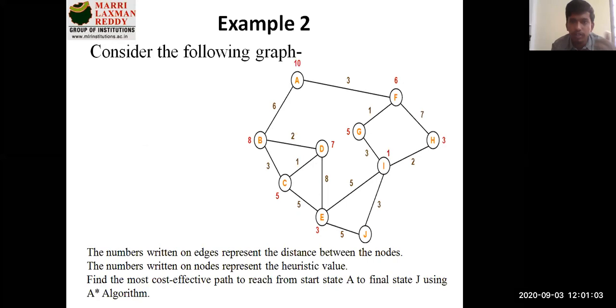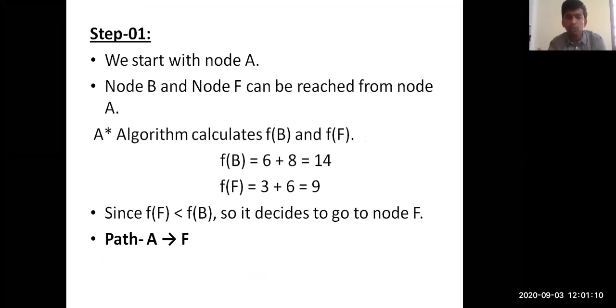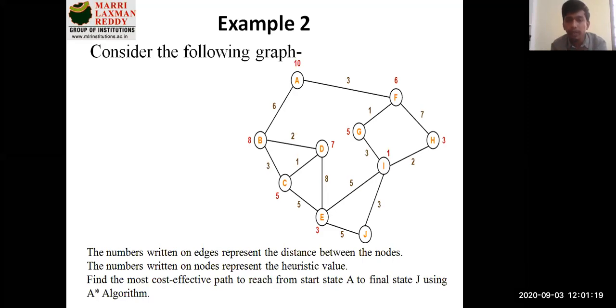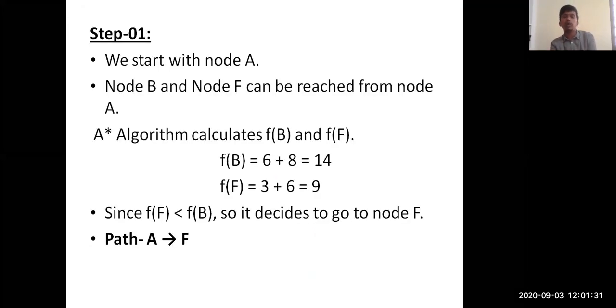For f of F, if I am moving to the next path, that is 3 plus 6, which is 9. So whichever value is less, that is f of F, so my path will be A to F and not A to B. Now A to F will be updated to your closed list, and A to B, which is not traversed, will be moved to your open list. That's what we have discussed about open and closed lists. So now we have moved from A to F.